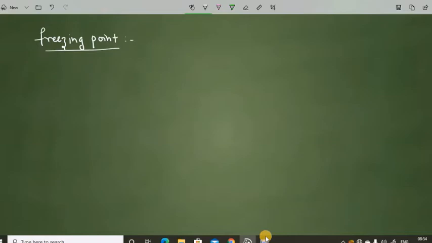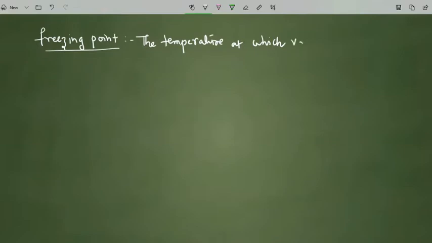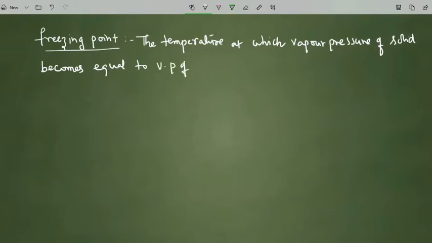We said it is the temperature at which the vapor pressure of solid becomes equal to the vapor pressure of liquid.